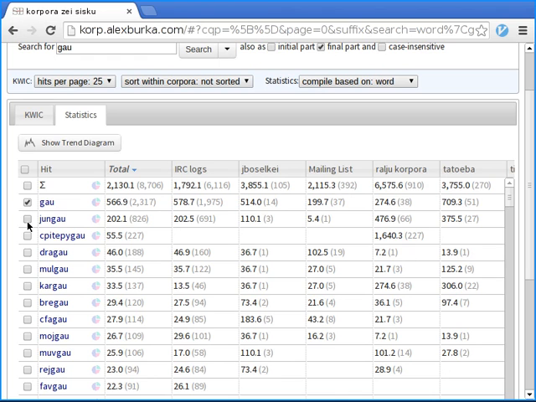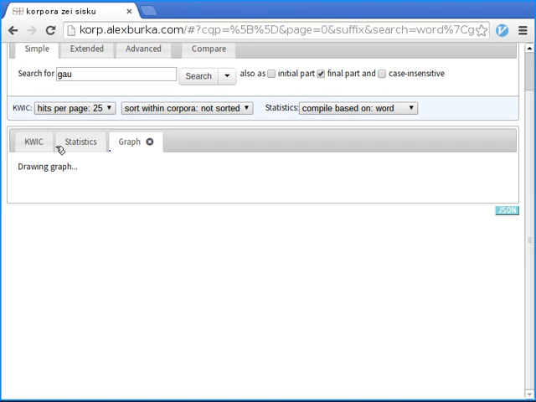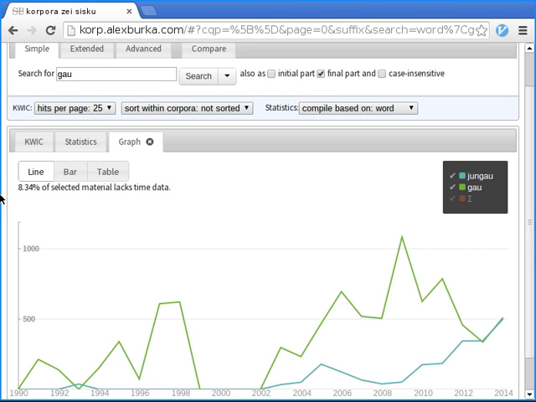So let's see what happens if we do it over year. So we can show the trend diagram for gau and jungau. And we get this graph where jungau is in blue and gau is in green. And down here are the years. So it seems like jungau is gaining some popularity recently, and gau is maybe losing some of its.